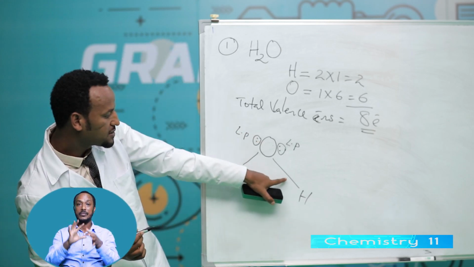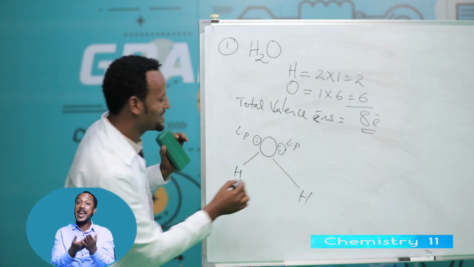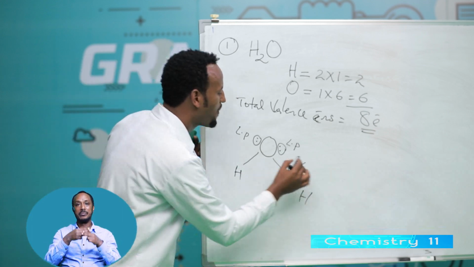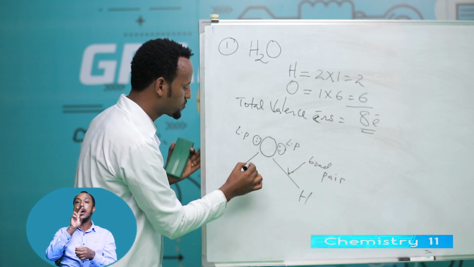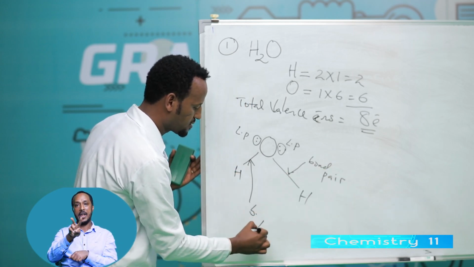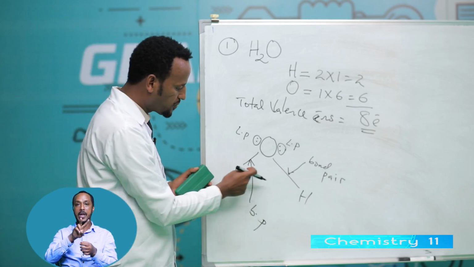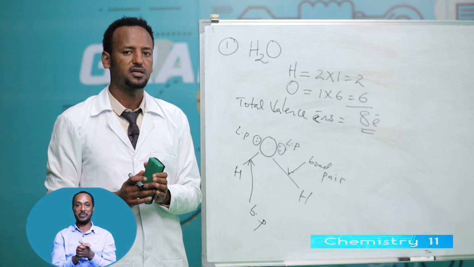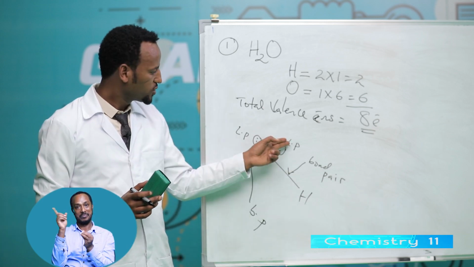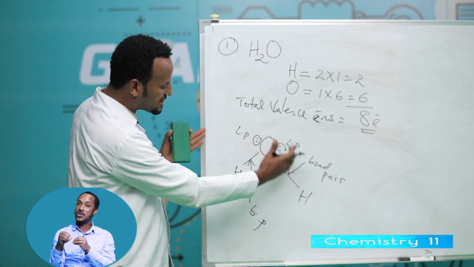What about this one, student? Excellent. This is a bond pair. This one also bond pair. How many bond pair? 2 bond pair, 2 lone pair. Lone pairs are not participating in chemical bonding. Therefore, 2 bond pair, 2 lone pair. Therefore, this is the Lewis structure of water.